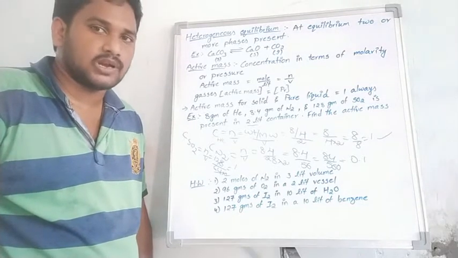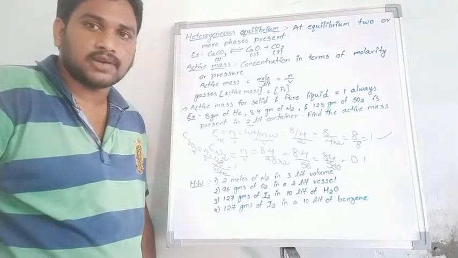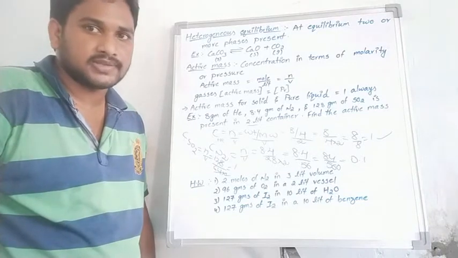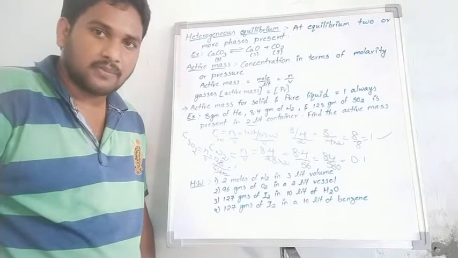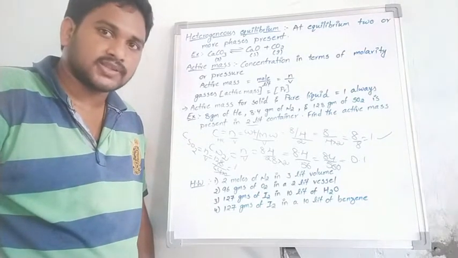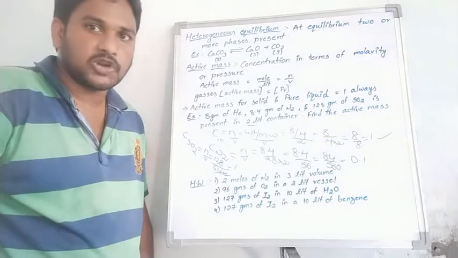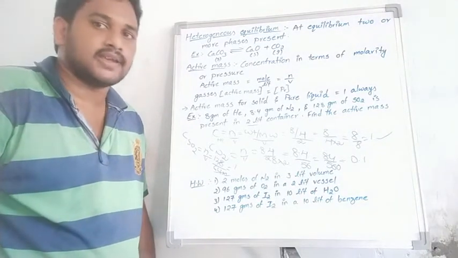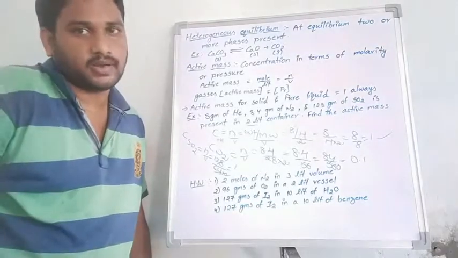The active mass is equal to n by V, you know that, where n is moles, and moles is equal to weight by molecular weight. The weight is 128 grams, divided by the molecular weight of SO2, students. S is 32 and O2 is 32, overall 64, and the volume is 2 liter. 64 into 2 is 128, so 128 by 128 cancels and we get 1. That is the active mass for SO2, 1.